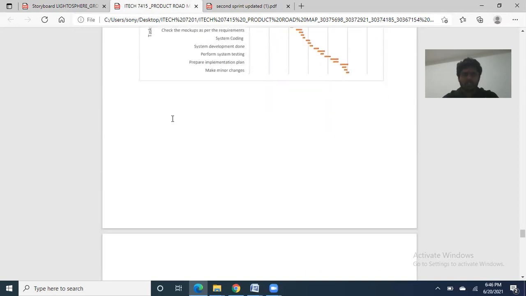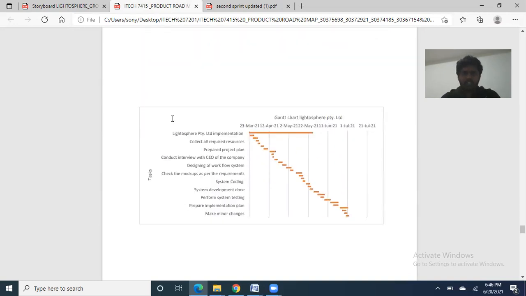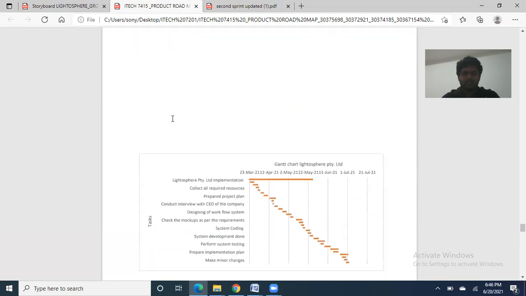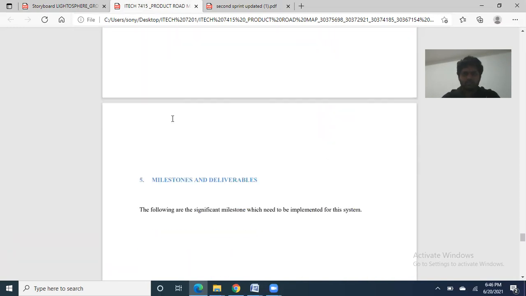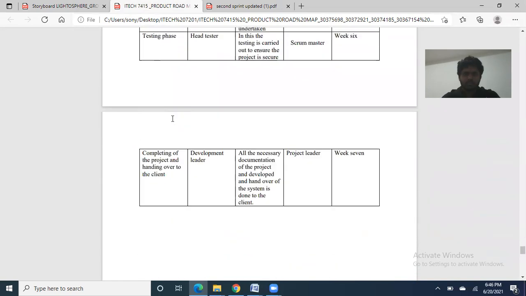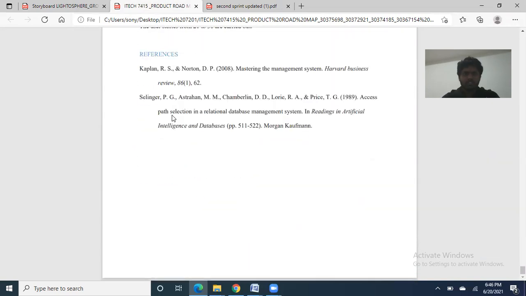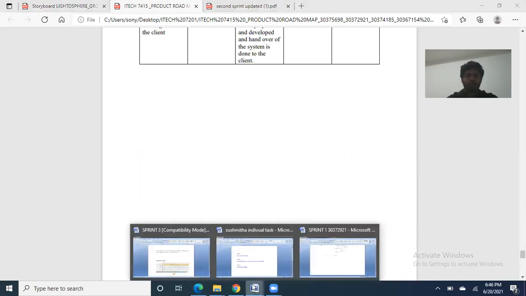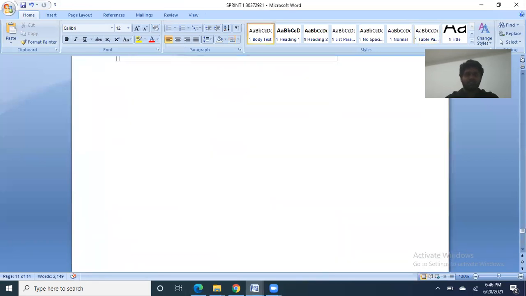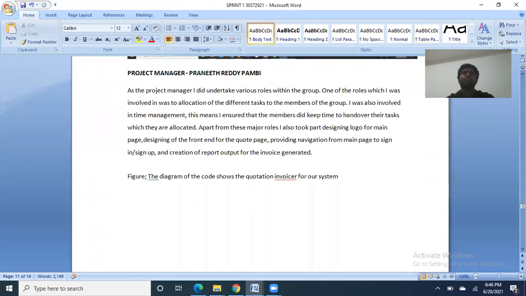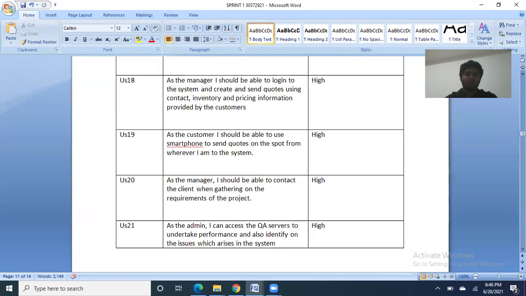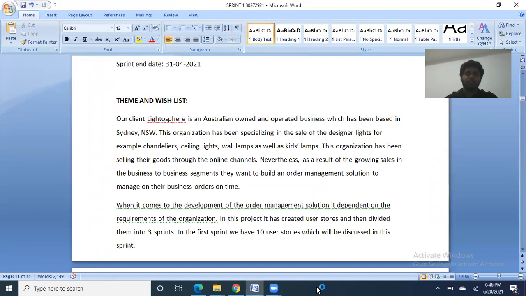And this is the Gantt chart. Now I am going to show sprint one. In sprint one, we took the first 10 user stories to complete.